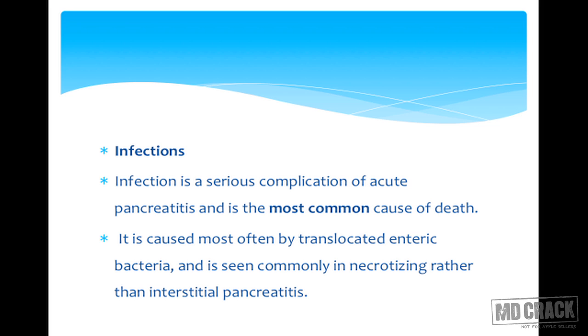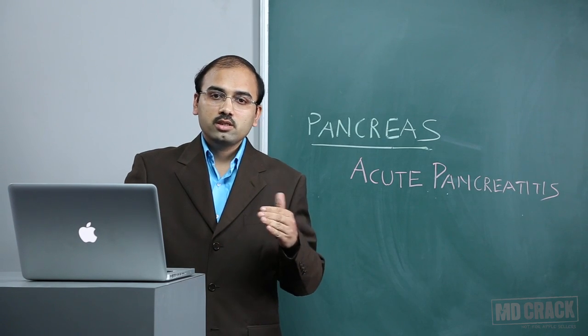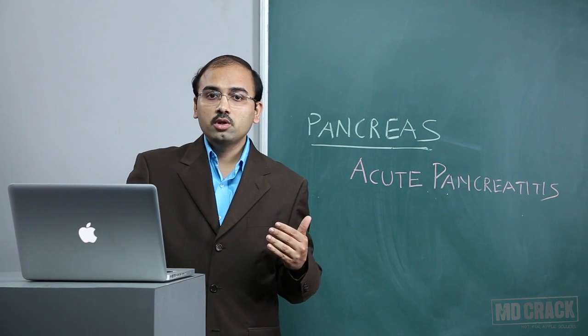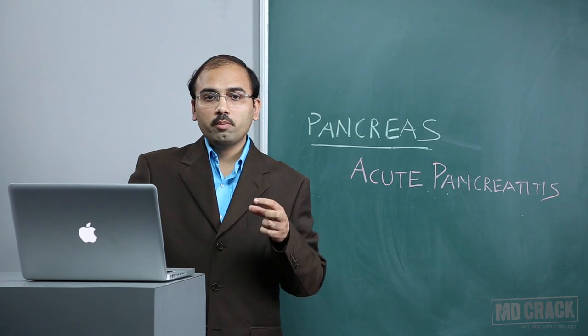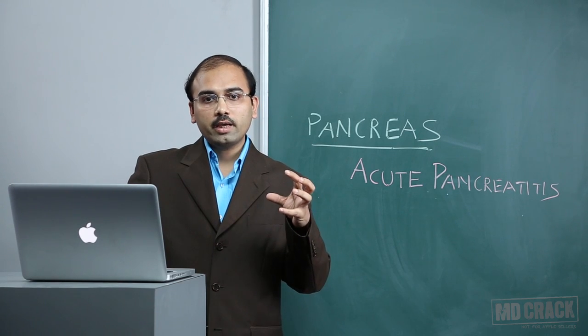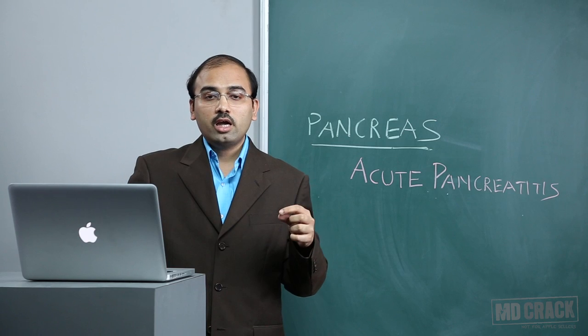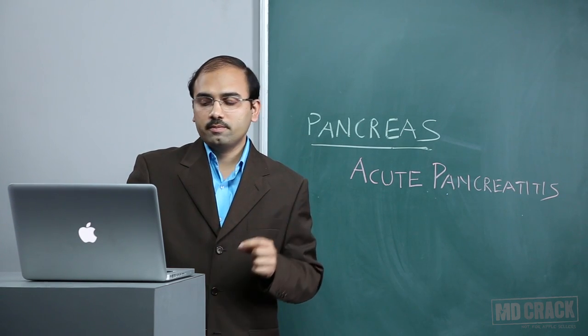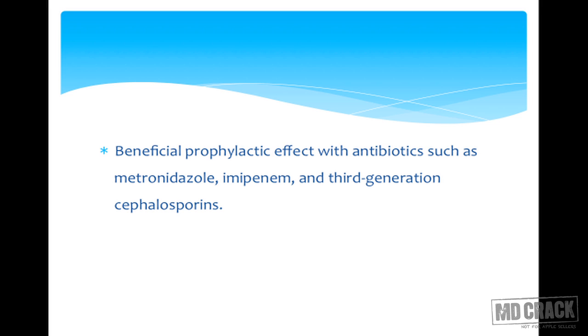So the pancreas is covered by large bowel, small bowel, stomach and duodenum. Whenever there is translocation of bacteria across the inflamed gut, the sterile necrosis which is there after pancreatitis can get infected, and this causes air in the CT scan, which is detected on CT scan. There is a beneficial prophylactic effect with antibiotics such as metronidazole, imipenem and third generation cephalosporin. So imipenem should be given in severe pancreatitis where you suspect infection.